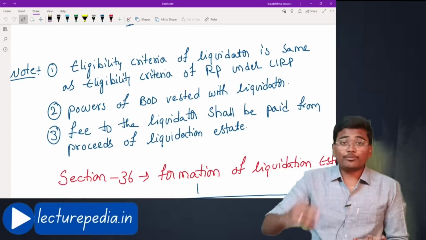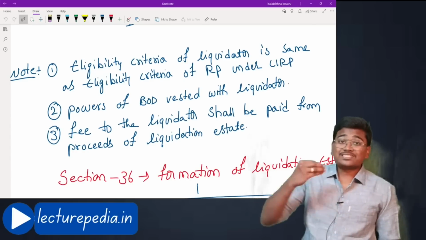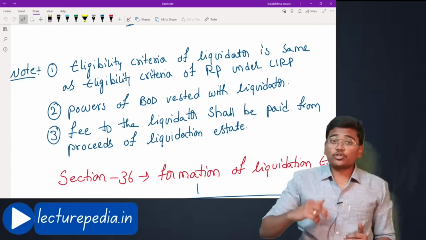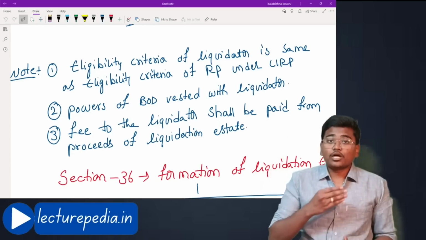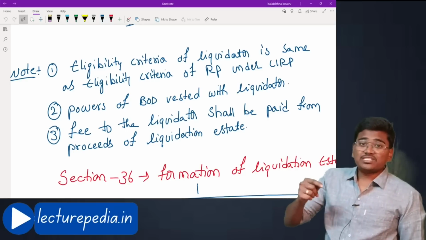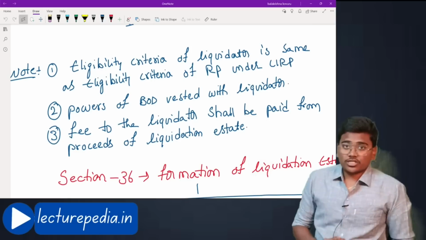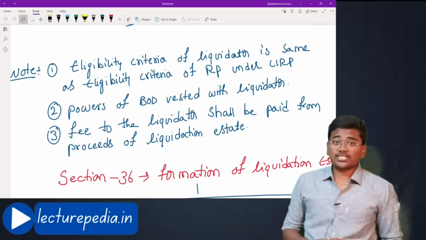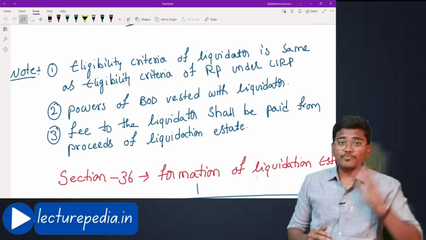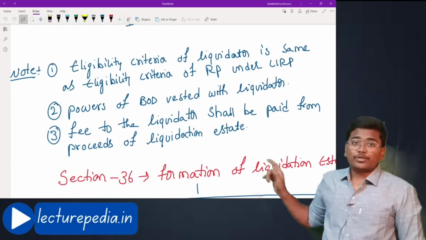He should not be an employee, promoter or partner of any audit firm, cost audit firm or secretarial audit firm of the company, or he should not be a partner, proprietor or a member of any legal firm which has a transaction of 5% of its gross turnover. Such points of eligibility we have discussed in a previous video. The same points will be applicable even for this liquidator also.